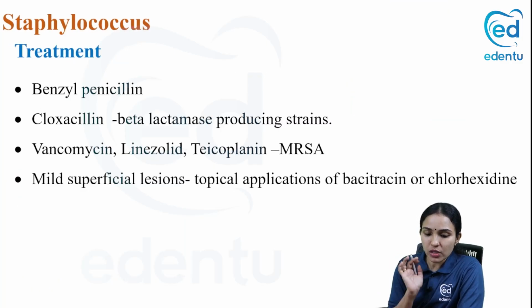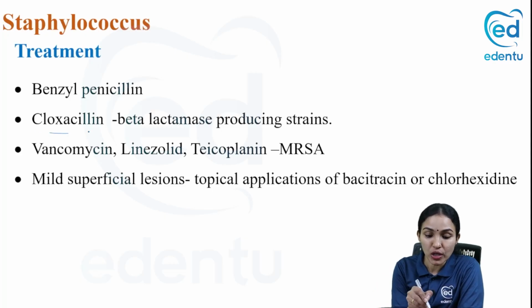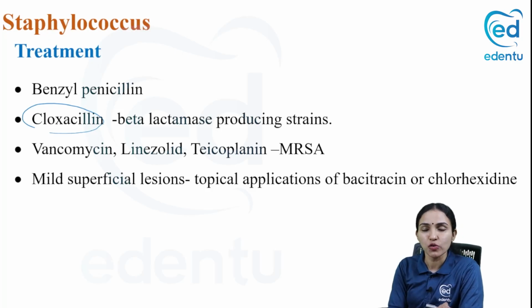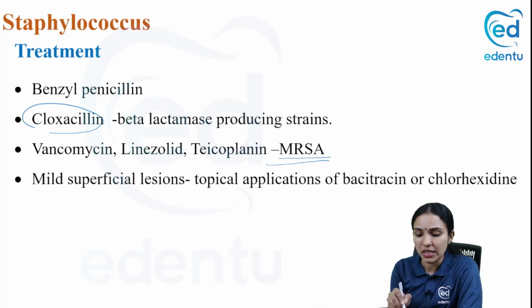Okay. Now coming to treatment, how will you treat a staphylococcal infection? This is very common. You will definitely encounter staph infection in your practice. Penicillin, if sensitive, that is the best drug, benzyl penicillin. But there is a very high level of resistance to penicillin. So then you go for cloxacillin. Cloxacillin is used for beta-lactamase producing strains. Suppose it is even resistant to cloxacillin, then you call that strain methicillin resistant Staph aureus. Then you have to go for very higher end drugs like vancomycin, linezolid and teicoplanin.